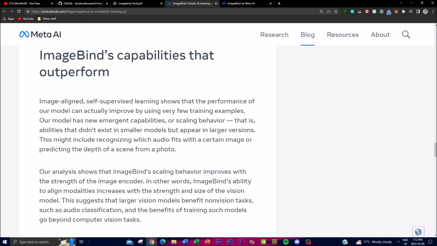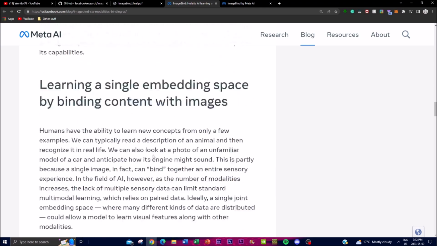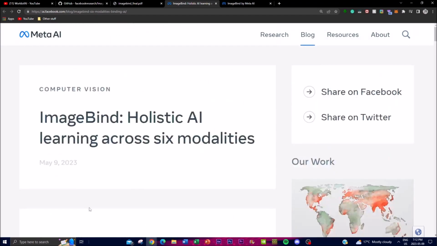ImageBind is definitely something that will be capable of doing a lot of different things, and it will be a powerful tool for Meta. And the great thing is it's open source, so you're going to be able to do a lot of different things with the multimodal data set. And I believe that its ability to learn from multiple sources simultaneously, as well as its ease of use, will make it an attractive option for a wide range of applications, and will definitely help innovate different types of technologies. And I definitely see it being something that could be used for a lot of different use cases. So I highly recommend that you keep a tab on this, guys, because it's a really cool project.